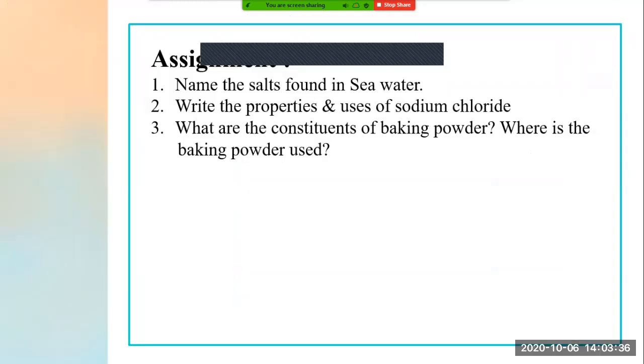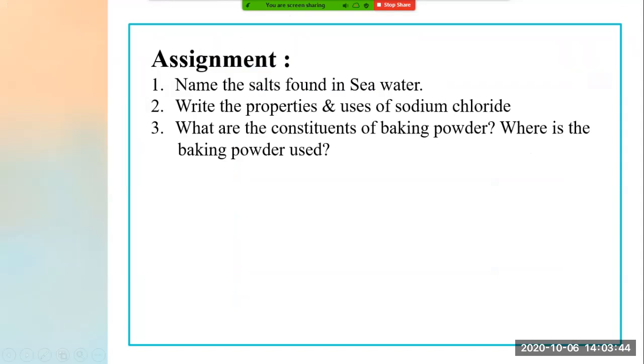Okay, students, so this was the revision video which we have conducted today. Now I want to give you some assignments. You can take a screenshot also or note it down in your notebook and complete this assignment in your notebook. Number one, name the salt found in seawater. Second, write the properties and uses of sodium chloride. Number three, what are the constituents of baking soda? Where is the baking soda used? This is the homework you have to complete in your notebook, okay, and get study.